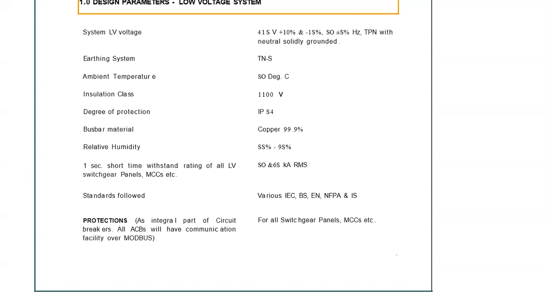Next is standards followed. The standards generally followed are IEC, BS, EN, NFP, and IS. In case we are talking about metro systems or defense, DRDO, ISRO type of jobs, generally there we follow IEC and BS. In case of buildings, hospitals and other things, generally we follow IS. Protection is basically an integral part of circuit breakers, ACBs, and MCCBs, MCBs and all are covered.